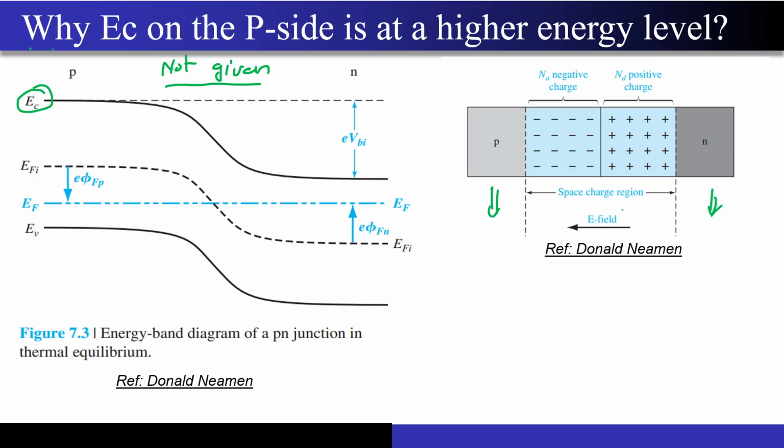So I just have to make some kind of intuition and prove it to you that the EC, the conduction band energy, for this energy band diagram is drawn for the electron, right? So this EC will actually be higher on the left side compared to the right side, correct? Now this electric field is directed in the depletion region from right side to the left side, correct? Now this diagram is not at all given to me, and still I have to tell you whether the EC will be higher on the left side or on the right side.